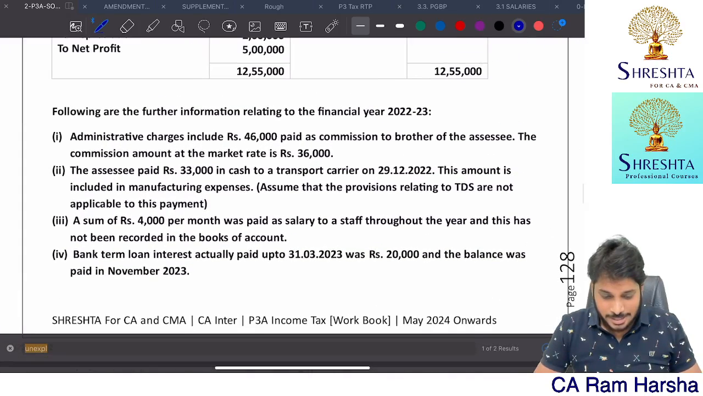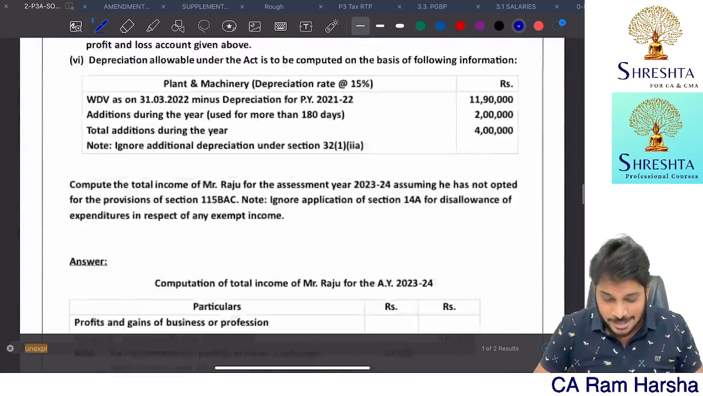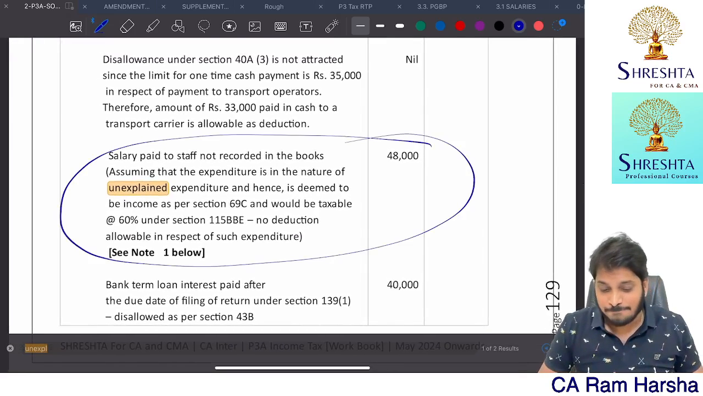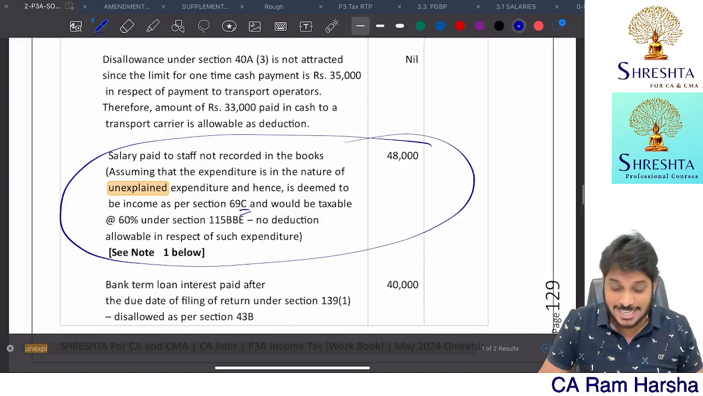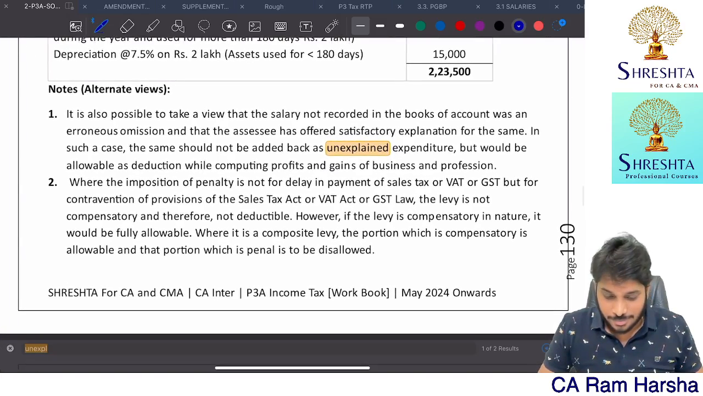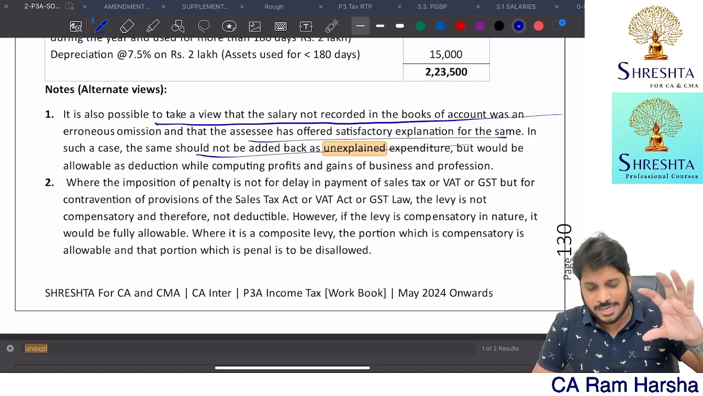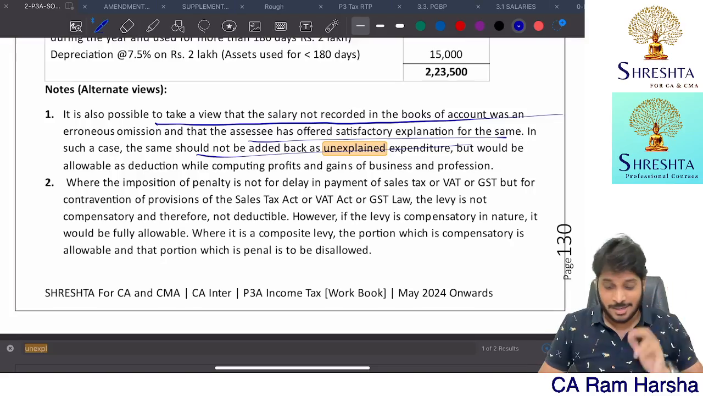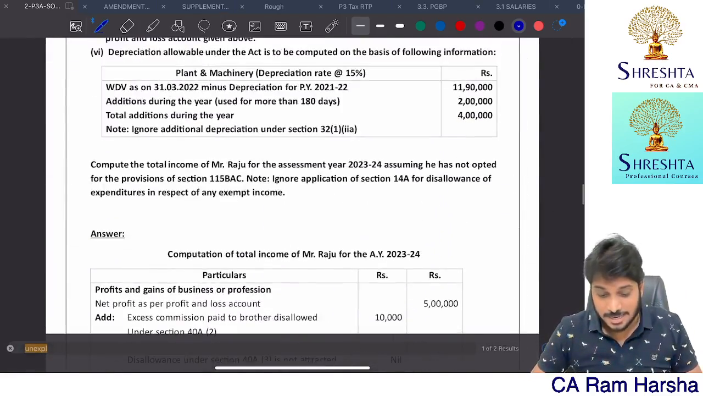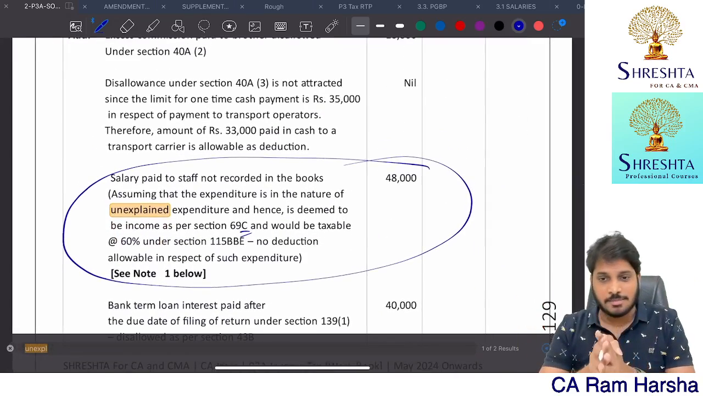In this, there is an adjustment. A sum of 4,000 salary was paid to staff throughout the year and has not been recorded. So only the amounts were different. They treated it as income. They treated it as unexplained expenditure, section 69C. So they have given a note here. An alternate view is also given. Alternative view. It is also possible to take that salary. So whatever view you have taken, I think it will be considered. Don't worry. So this is the exact same question, which is there in the PGBP itself. It's there in PGBP in our book. That's it. So I hope you have really done well in income tax. All the very best.